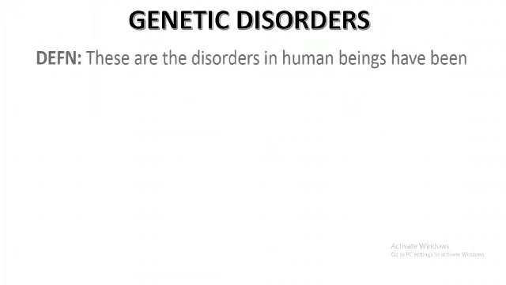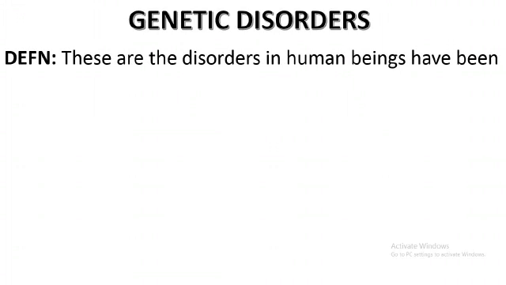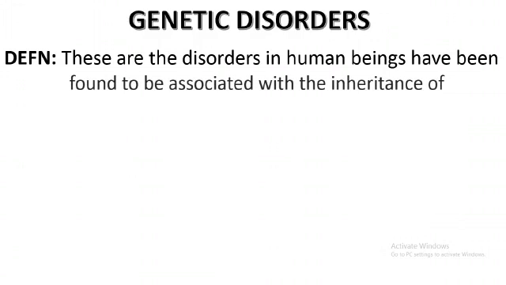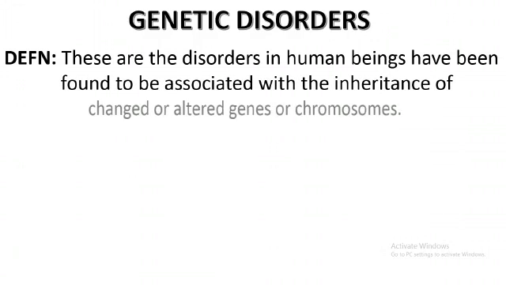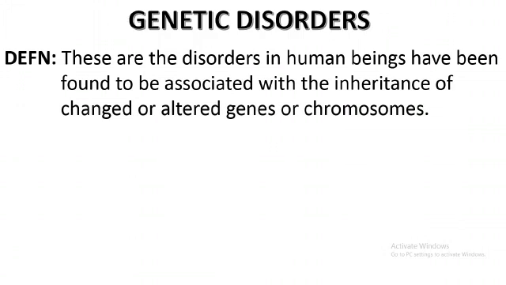In today's class, let us discuss genetic disorders. What are genetic disorders? These are disorders in human beings which have been found to be associated with inheritance of characters due to altered genes or chromosomes.